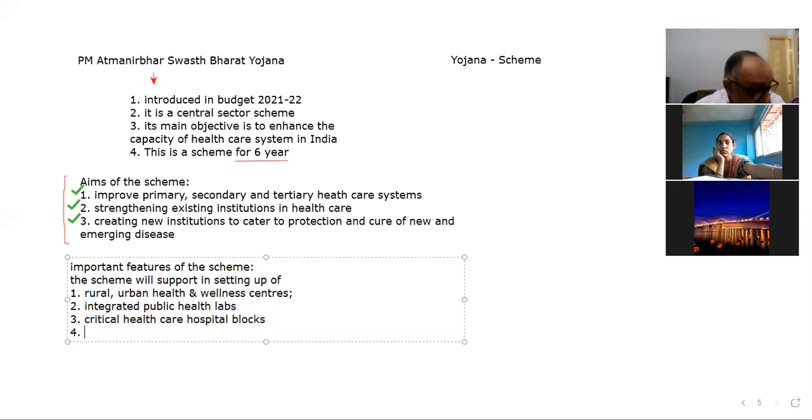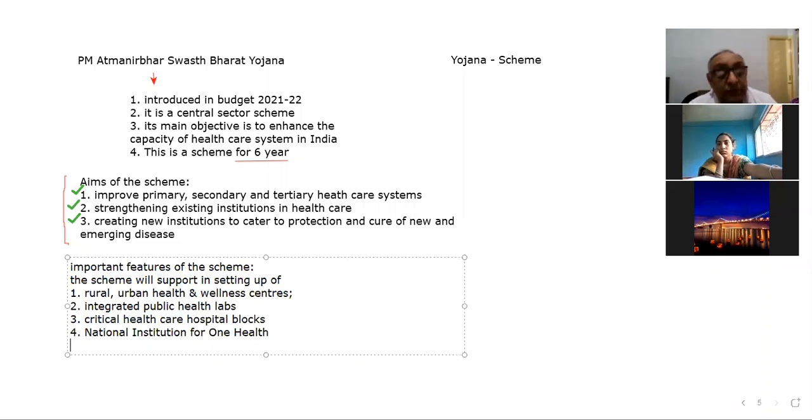And the next point is the National Institution for One Health. This is a very important point. I will discuss it later in today's lecture. National Institution for One Health. This is an important point. We'll discuss it later on in our lecture today.